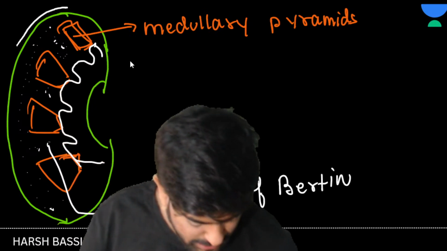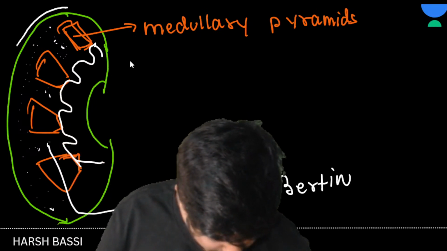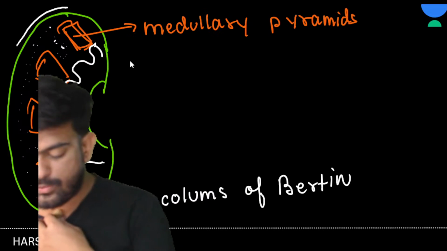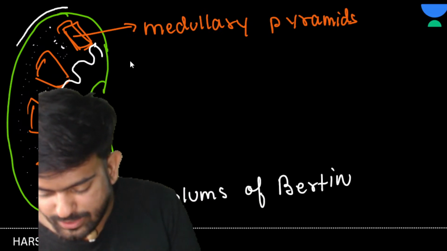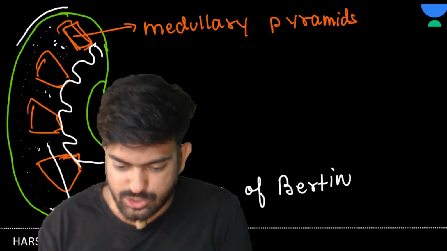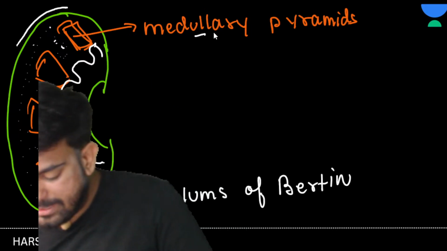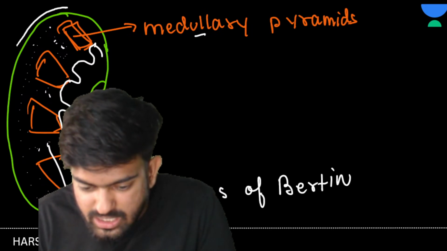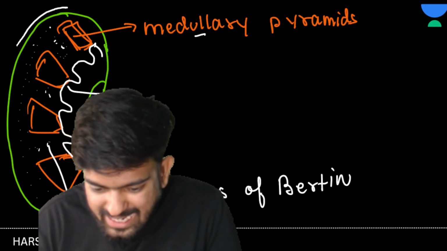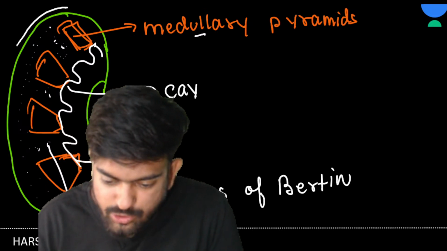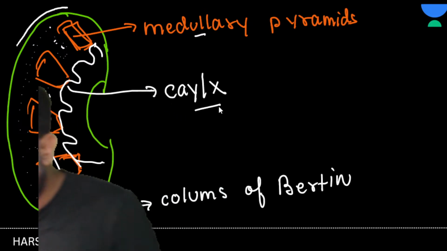Now see here. After this is done, what are we going to check? We are going to check the other structures. So this was the medullary pyramid, and this structure is known as the calyx. यहाँ पे हम क्या बोलेंगे? This one will be known as calyx. Yes or no?